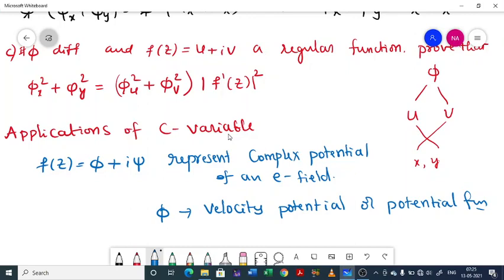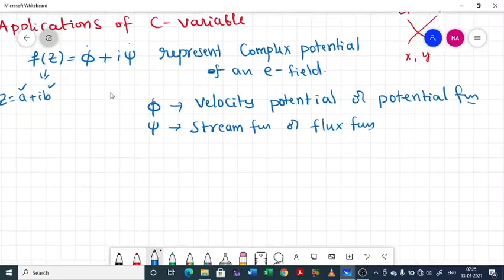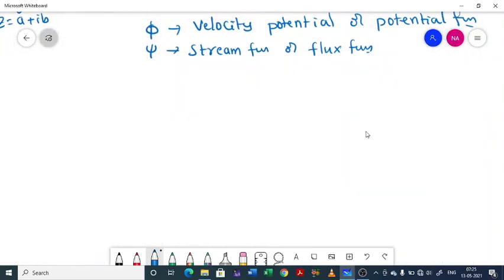See, here f of z is a complex function, but phi and psi are not complex functions, they are real functions. Just like z equal to a plus ib is a complex number, but a and b are real numbers, just like that. So complex potential means f of z, simply potential or velocity potential means phi. Now psi is called stream function or flux function. So these are the names you need to keep in mind to solve problems on applications.